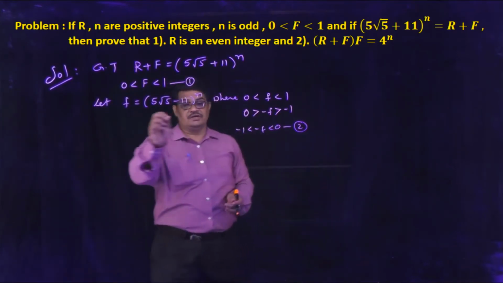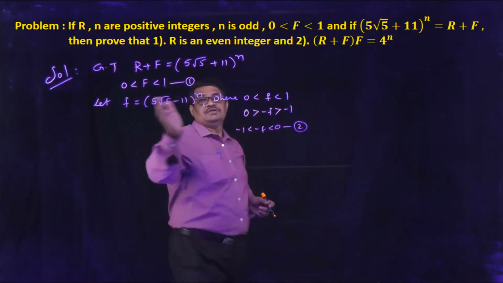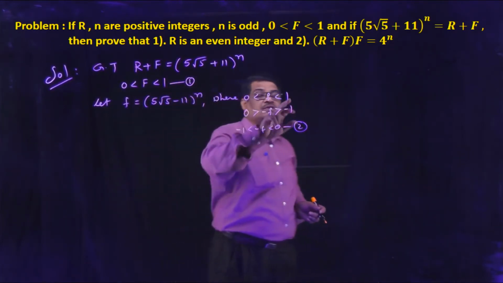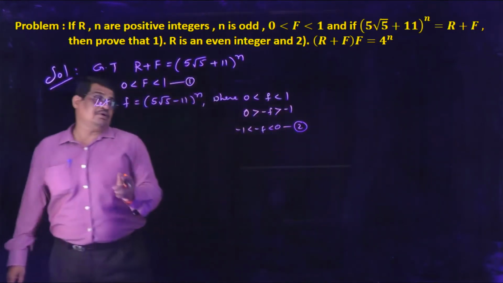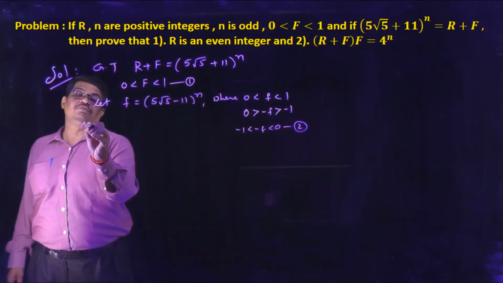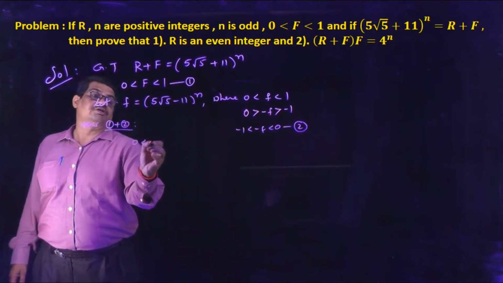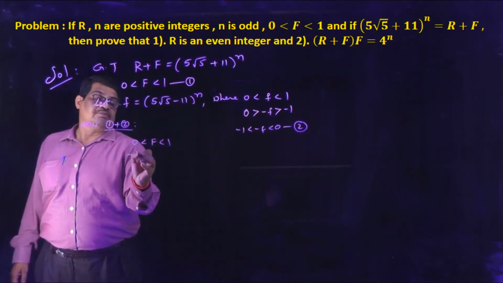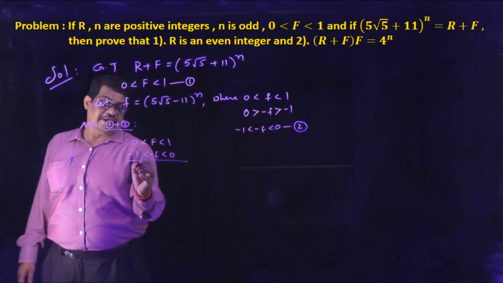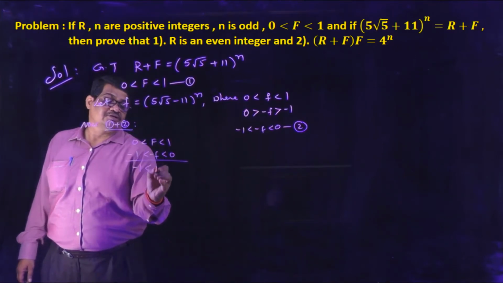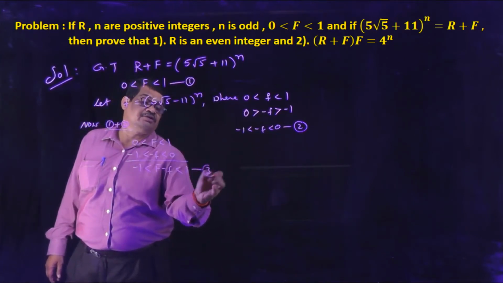Now we are assuming that f is equal to 5 root 5 minus 11 to the power of n, where this small f lies between 0 and 1. Now we are multiplying with minus, then we are getting the equation 2. Now we are adding equations 1 and 2. Now 1 plus 2, that is here 0 less than f less than 1, and here minus 1 less than minus f less than 0. Then we are adding these two, we are getting minus 1 less than capital F minus small f less than 1. So this is equation 3.